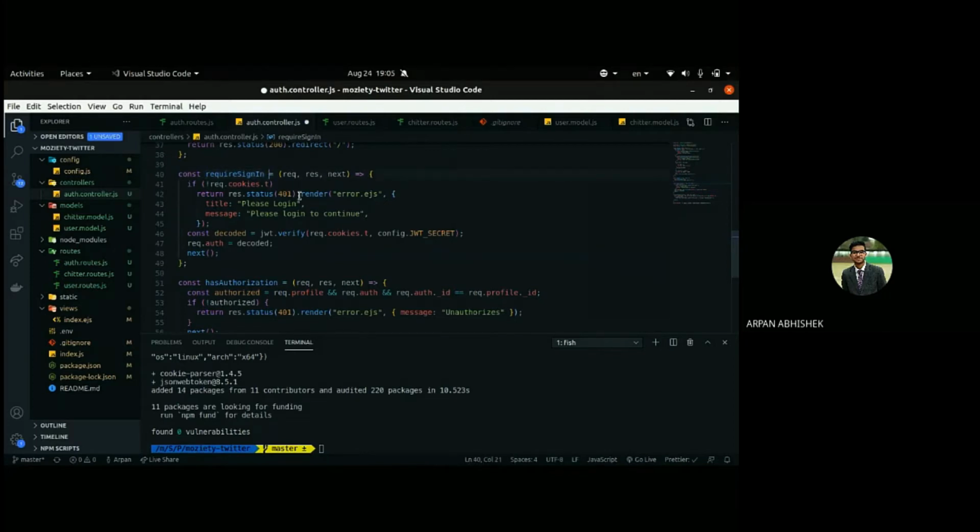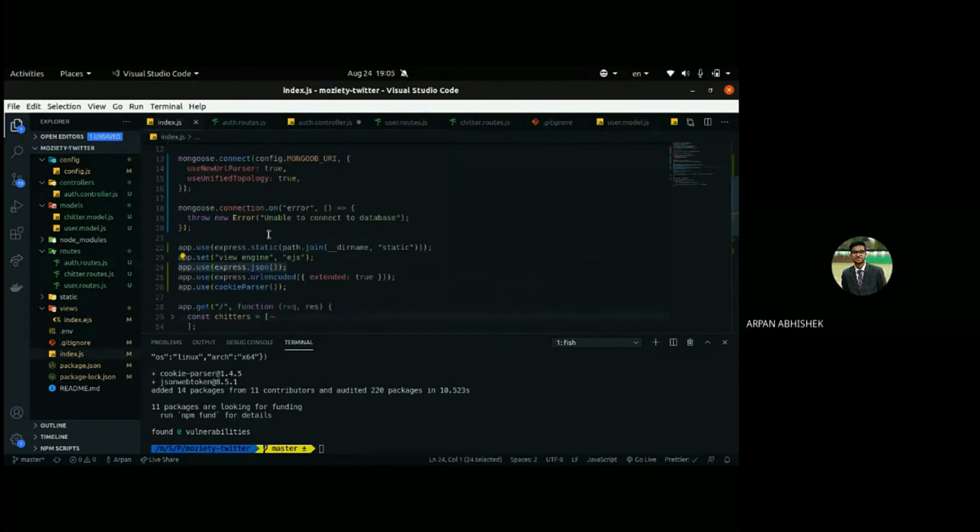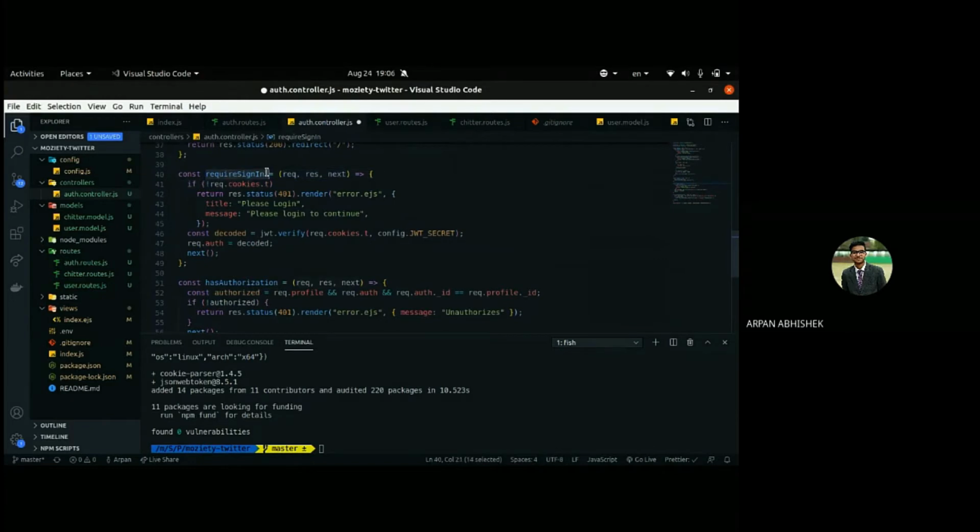It basically is a middleware. Middleware you have seen just like this. These types of middleware will execute before every route, but for these middleware we have to specify which route should execute this before executing the main callback function. Middleware also has the request and response, and it has a special next method, which is called if everything is okay, so that it can proceed to the main callback of that route.